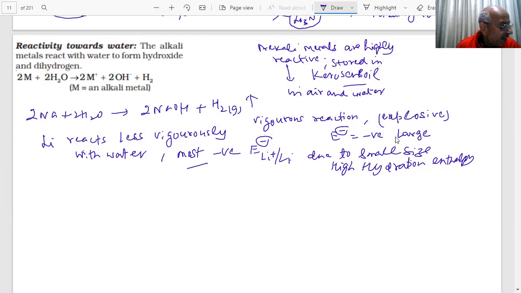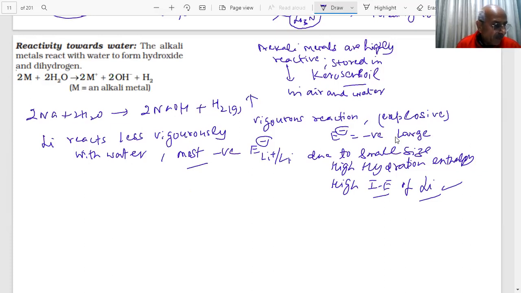This is due to small size, high hydration, and high ionization enthalpy of lithium, students. Small size, hydration. Other metals react explosively. They all react explosively with water.